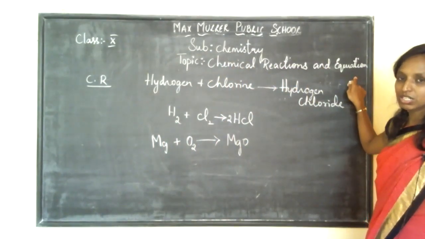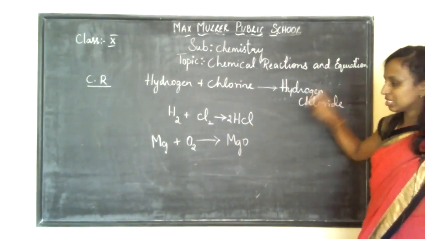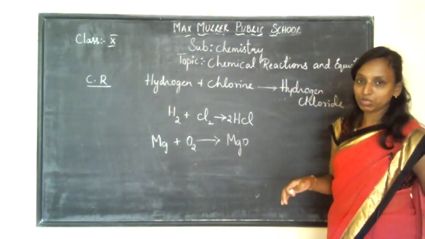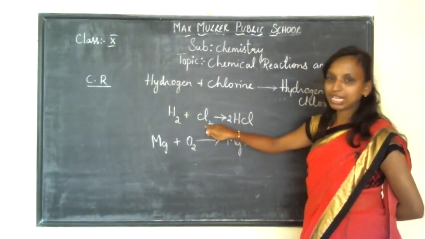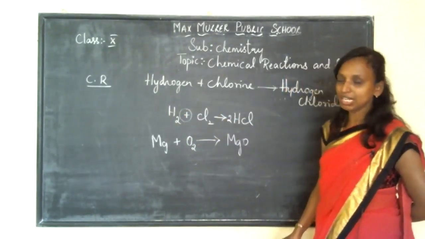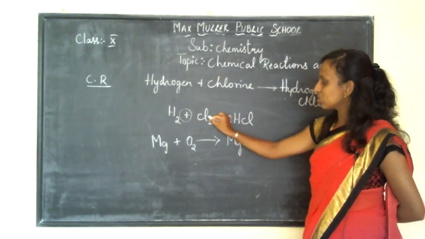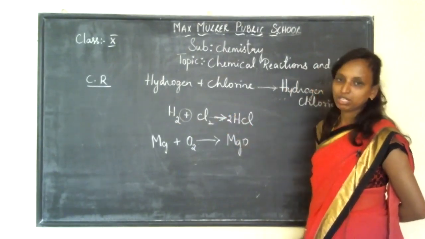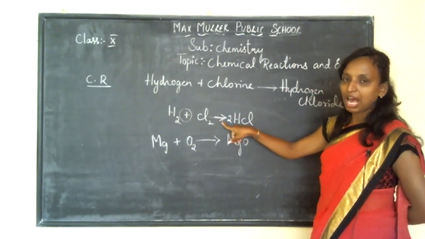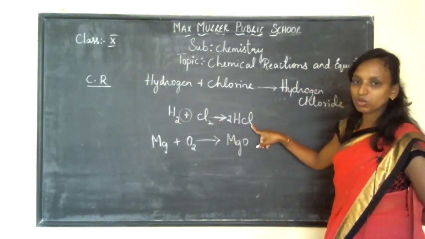Is it clear, children? See here, while writing a chemical equation, when two or more reactants are there, they should be represented with a plus sign, and an arrow mark indication should be given towards your product. I may not say that the product will be only one.